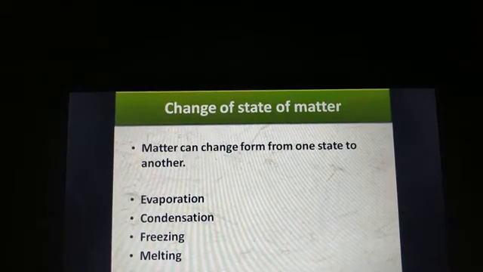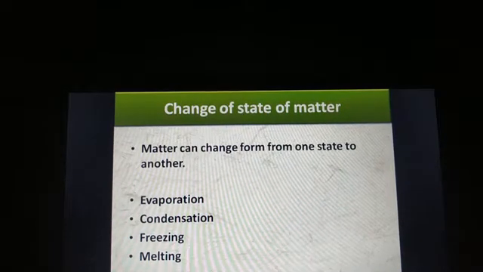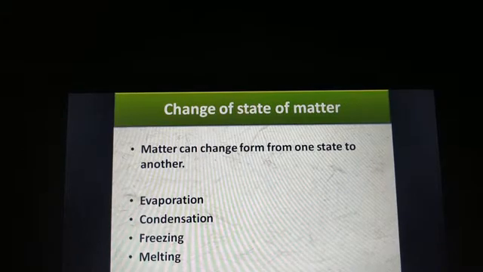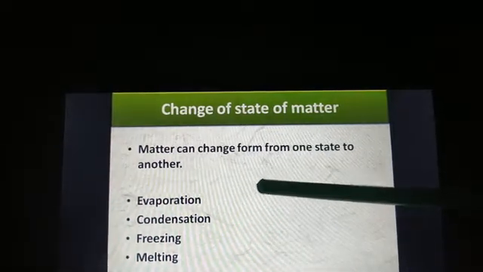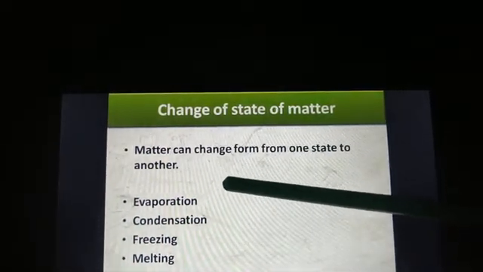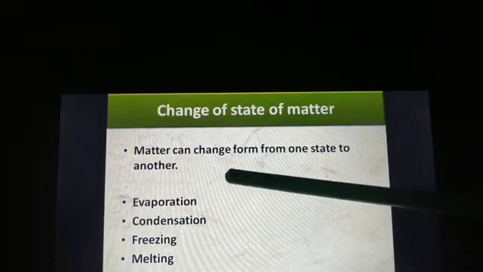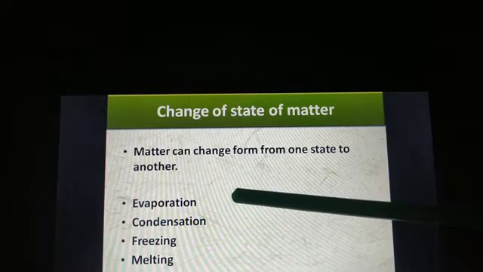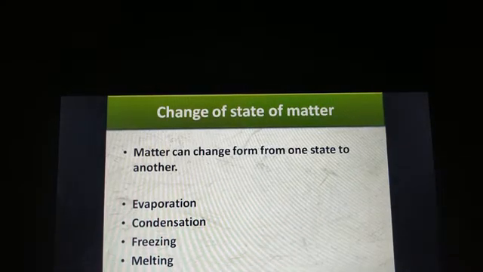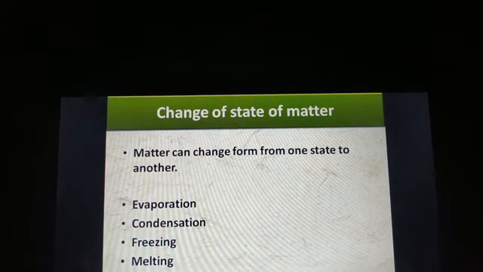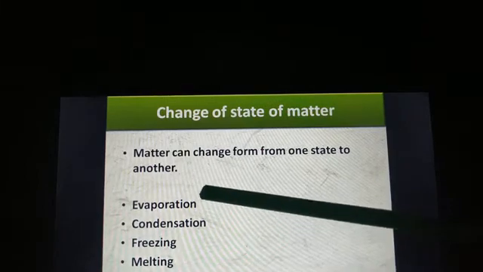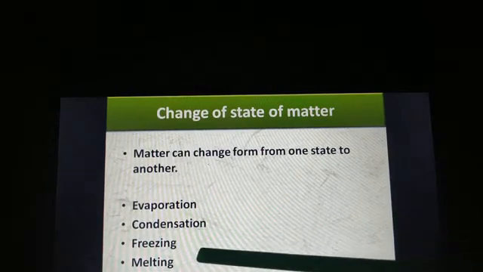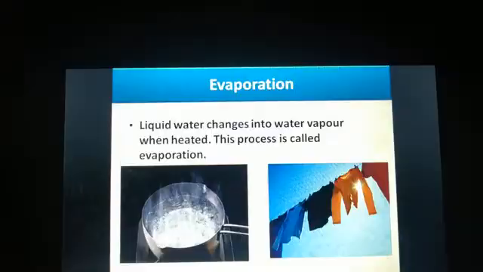Next is change in state of matter. Matter can change form from one state to another state. For example, solid can change to liquid, liquid can change to gaseous form. So here we will discuss the different processes by which matter changes its state. That is, we will discuss evaporation, condensation, freezing and melting.